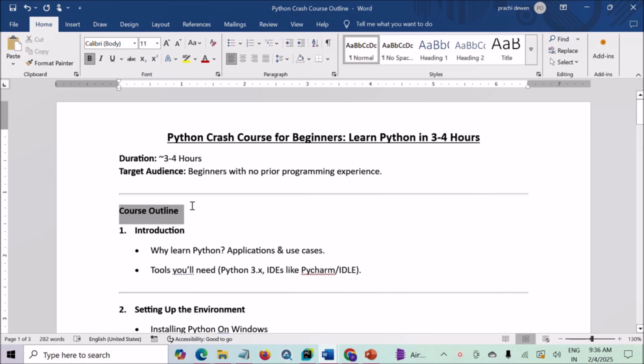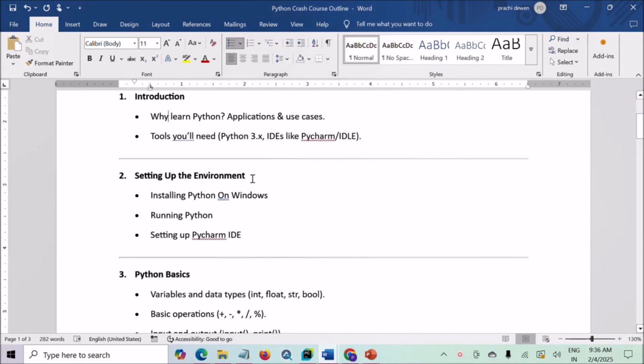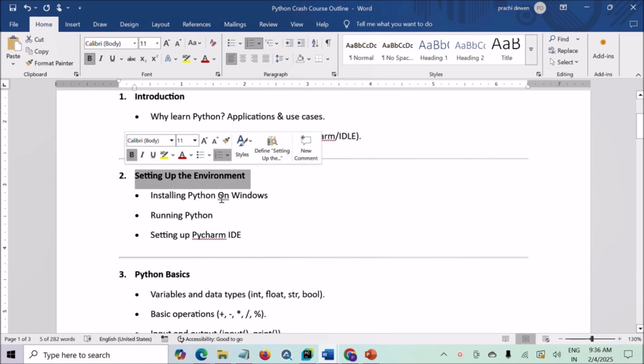Here is the course outline broken down into key pieces. We will start by introducing Python, why it is such a great language to learn, and some common applications of Python in the real world. Then we will move to the next section, setting up the environment. In this section, I will show you how to install Python on your computer and set up an IDE like PyCharm so you can start writing your code.